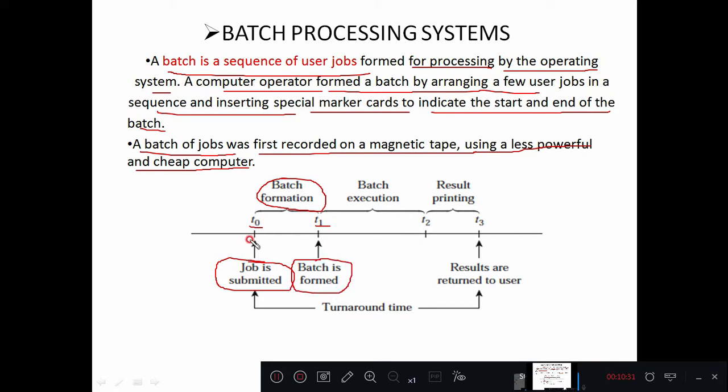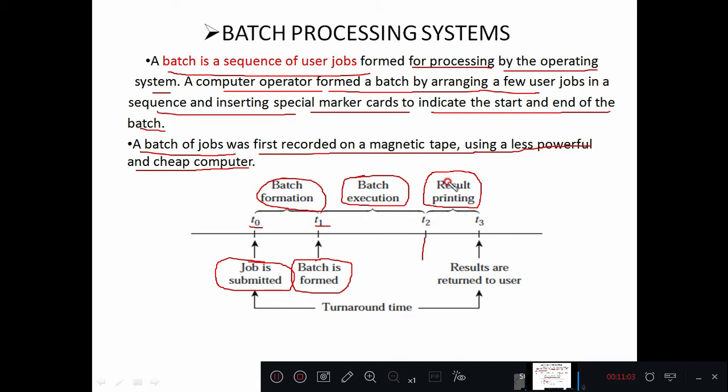right? So I'm giving a job, my program or a process, to a programmer to execute or to form a batch, right? Once the batch is formed, it will be given to a central processor unit, and that particular batch will be executed during the time between T1 and T2. Once the time T2 has elapsed, then the result is going to be presented to the user.